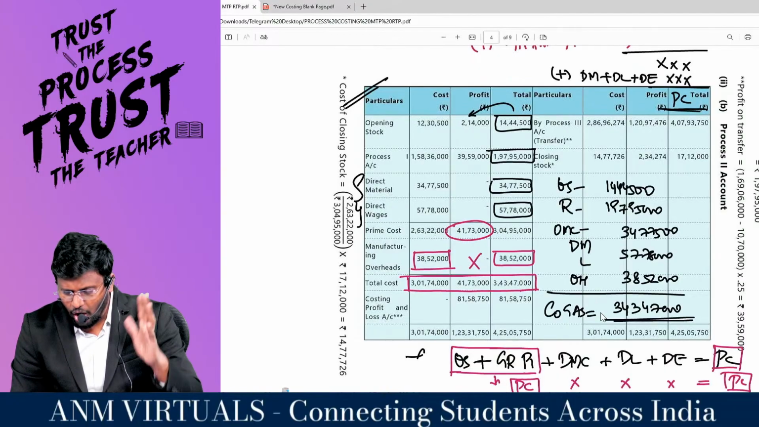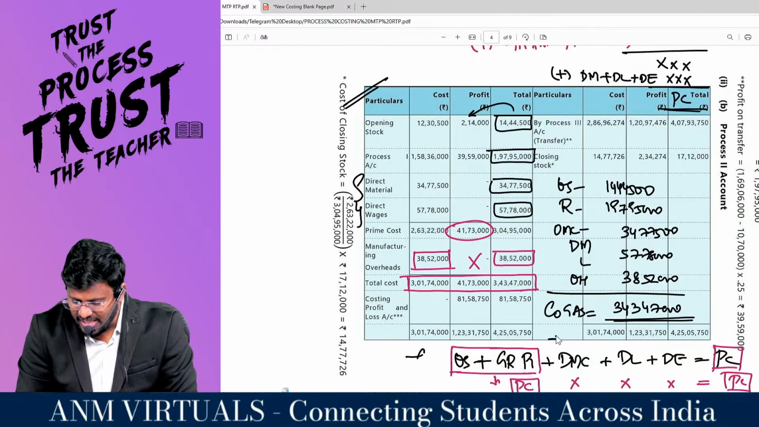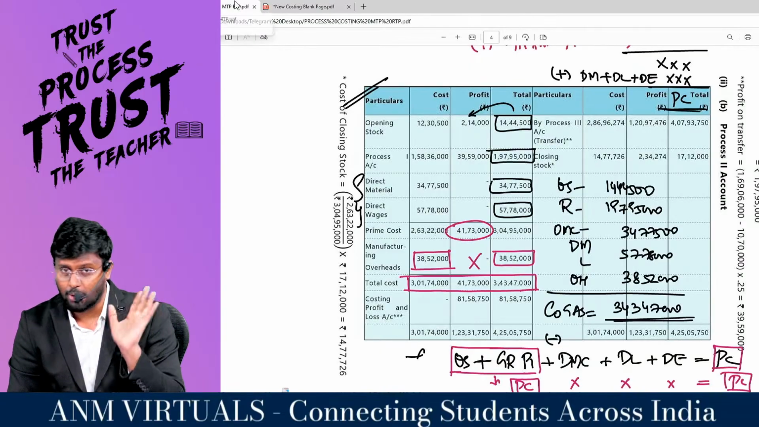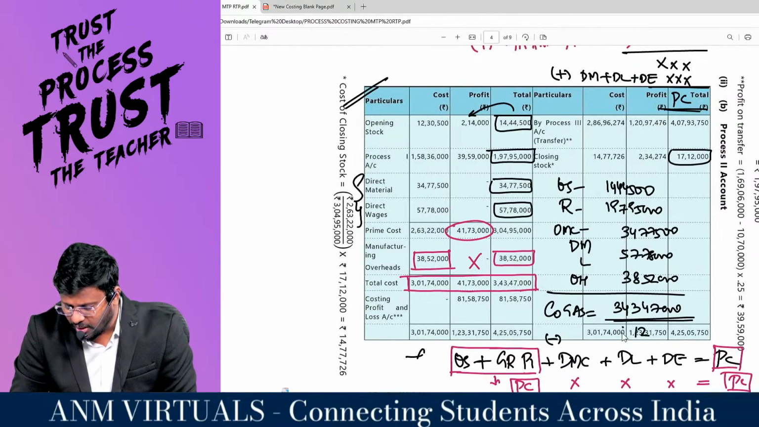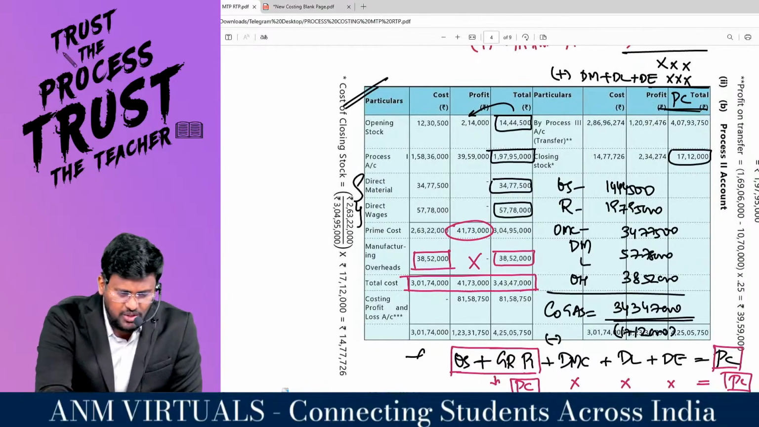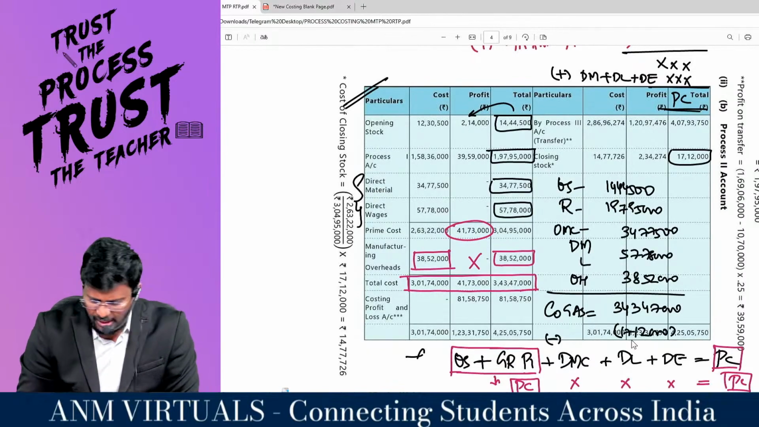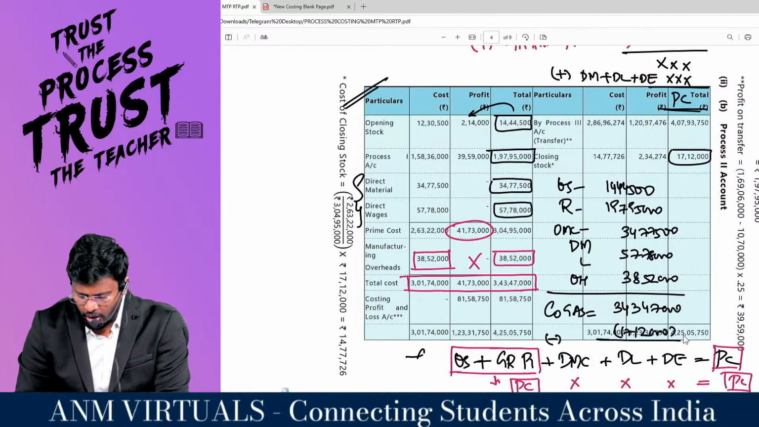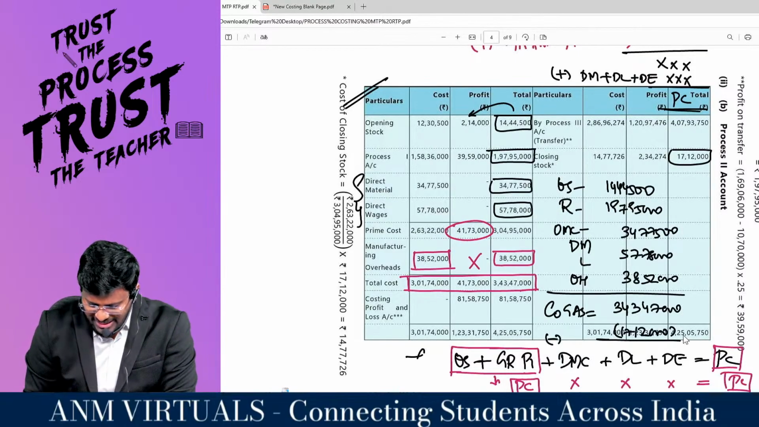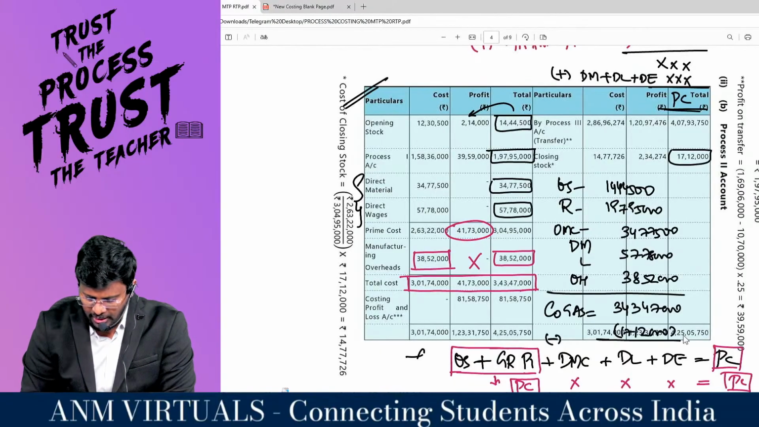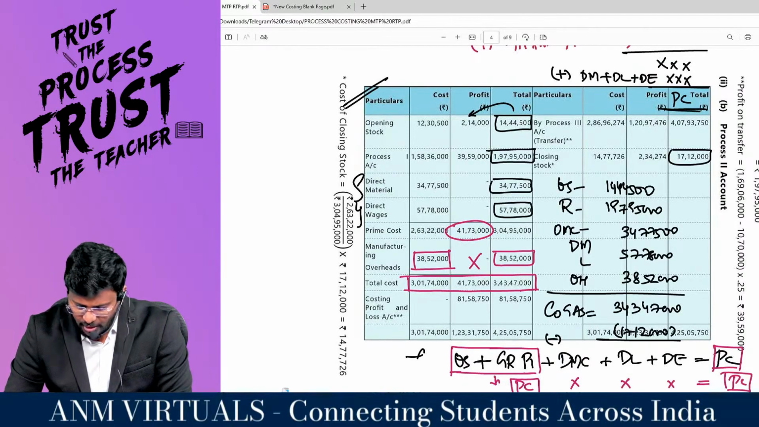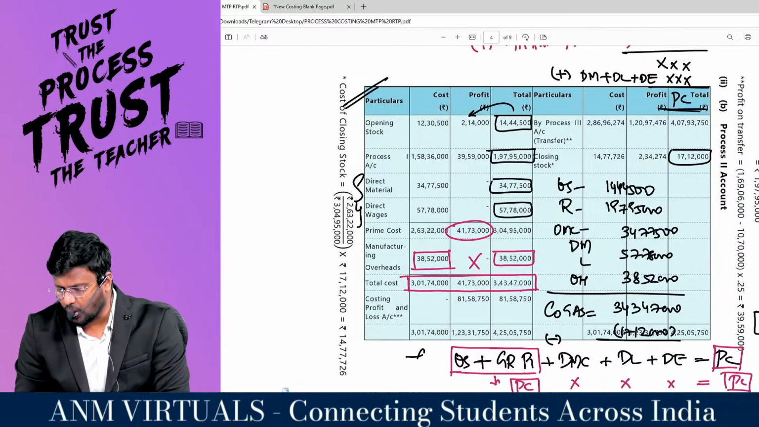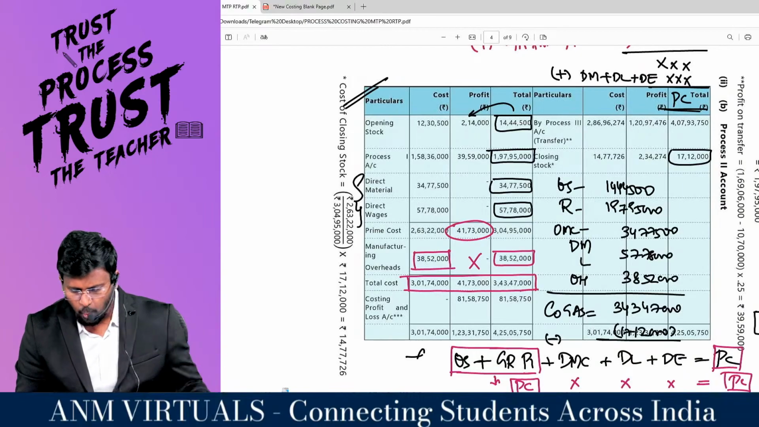But they are not selling the entire amount. The question said that there is closing stock in process number 2. What does it mean? To that extent, 17,12,000, they have not transferred to the next process. Am I right? So 3 crore 43 lakh 47,000 minus 17,12,000 comes to 3 crore 26,35,000 rupees of goods transferred.